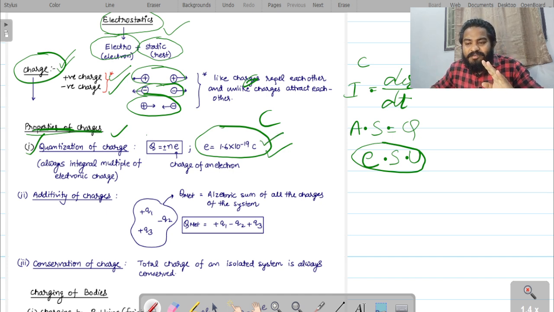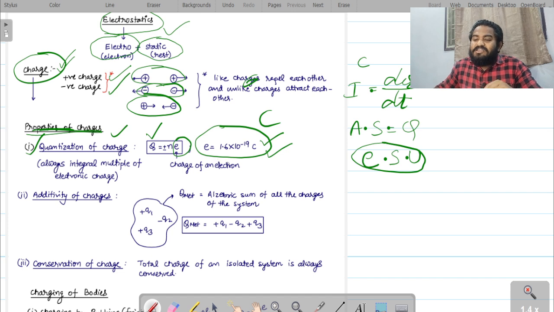For example, an object has q amount of charge on it. So what does it mean? That q amount of charge is a multiple of 1.6 into 10 to the power of minus 19 coulombs. This property is called quantization of charge, right?